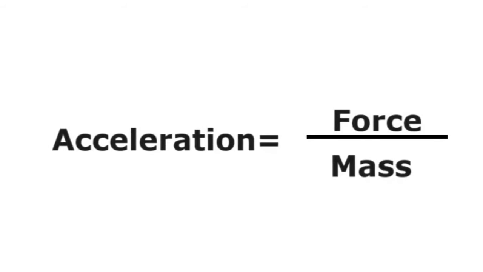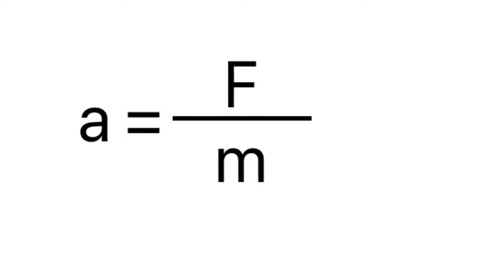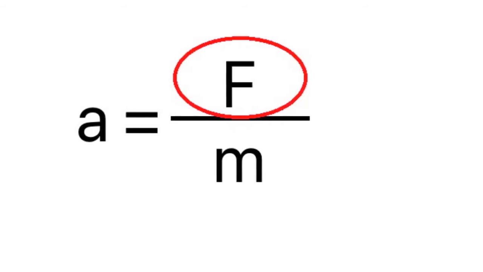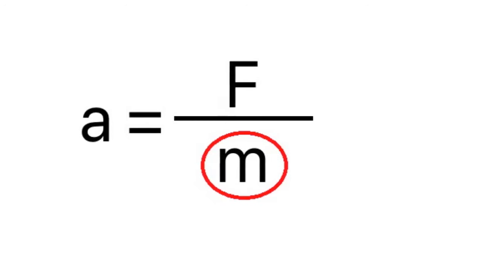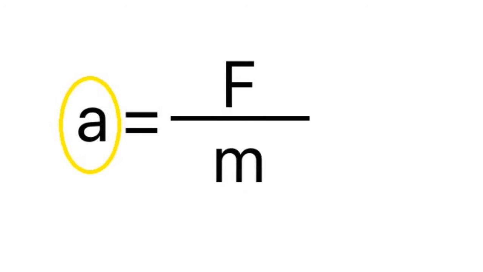Newton's second law tells us that the acceleration of an object is equal to what? It is equal to the net force acting on the object divided by the object's mass. In formulaic terms, it is written as a equals F divided by m. The greater the force acting on the object, the greater its acceleration. However, under the same force, the greater the mass of the object, the smaller its acceleration. This is what we call Newton's second law. So, with the same force, the acceleration of different objects with different masses will be different.